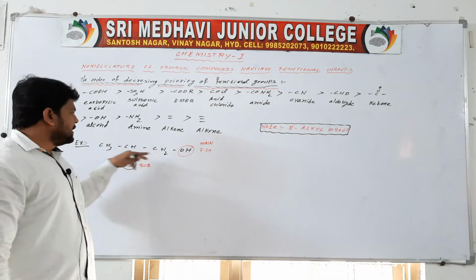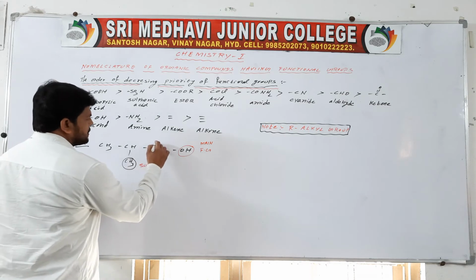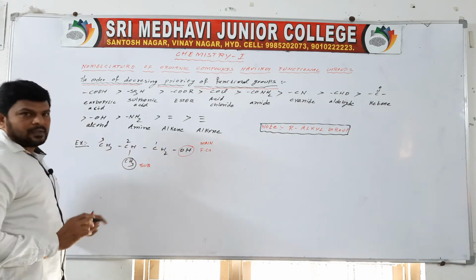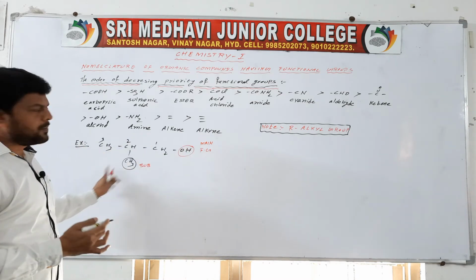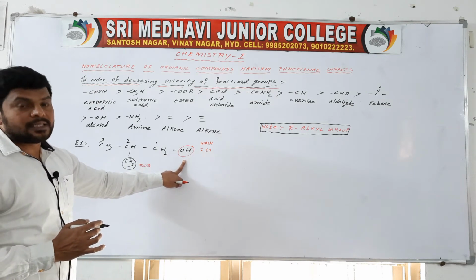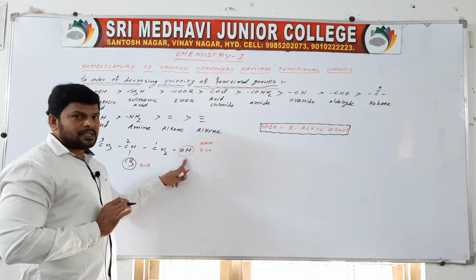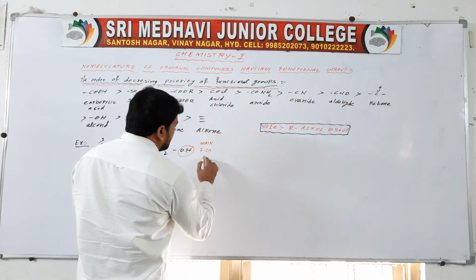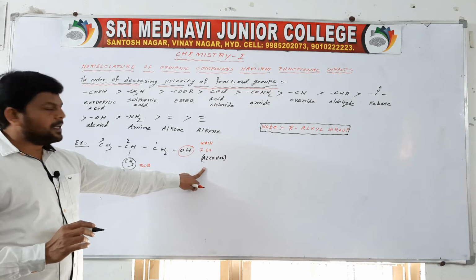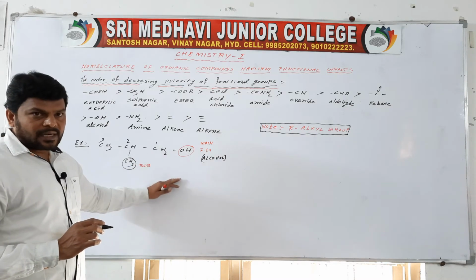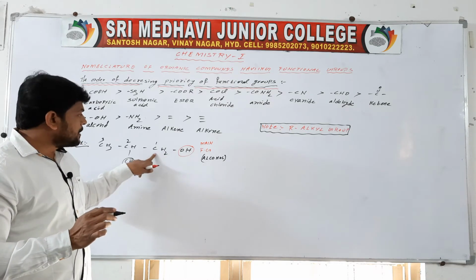So you have to select the long chain with the help of the functional group. So 1, 2, 3. The main chain contains how many carbons? 1, 2, 3. So you have to give numbering from right to left only. Why? Because the functional group containing carbon must possess the least number. Here the main functional group is alcohol. So we have to select the chain along with the functional group, and at the same time we have to give the least number to the carbon atom having the functional group.